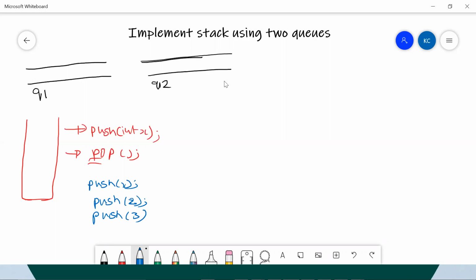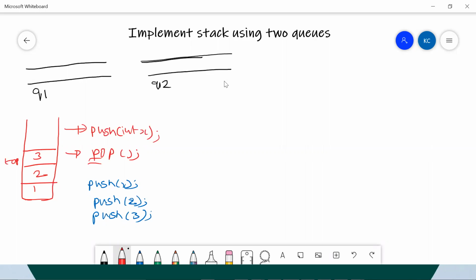So I'm taking 3 pushes. Which means my insertion would be something like this: 1, and then 2, and then 3. I told you top would be a variable which is incrementing as we insert something into the stack, right? So top gets incremented. Now top is pointing to 3. That's fine. This is how the stack works.